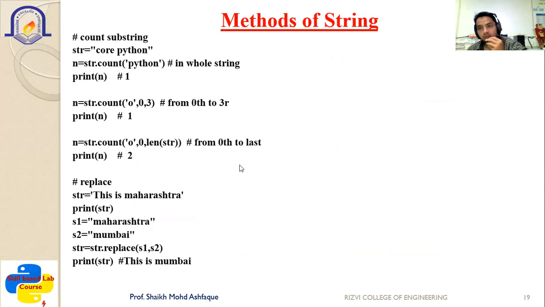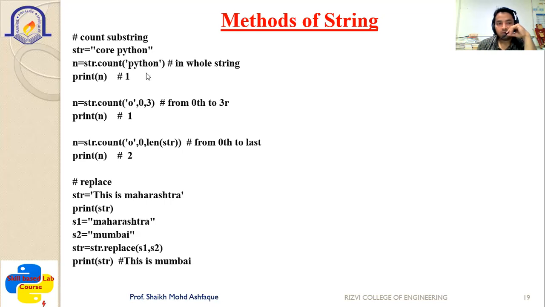Next, there are many more methods available in the string. We have also given you in the practical, when I covered the string, I listed out the various methods along with their examples. You can see the method, the description related to the method, and what the output will be. The example is also given. You can read it. One is the count method. It is used to count occurrences in the string. You can see here, str equal to core Python, then n is equal to str dot count Python. It will find out how many times this substring appears inside your main string. The substring is Python.